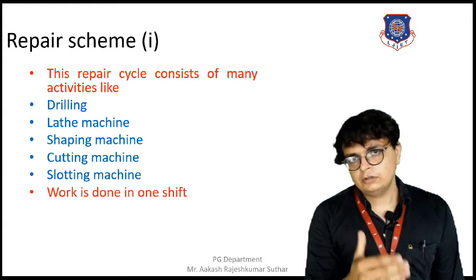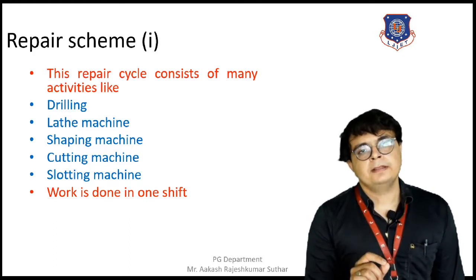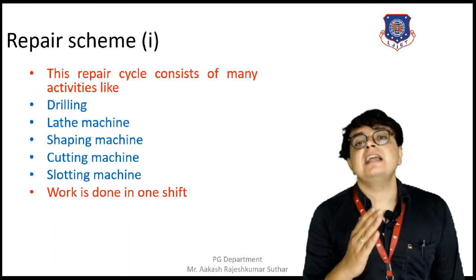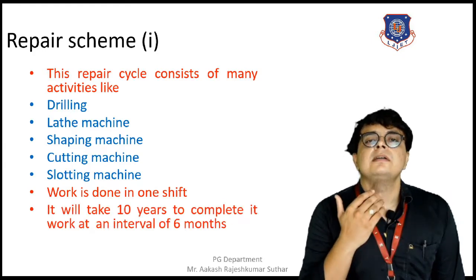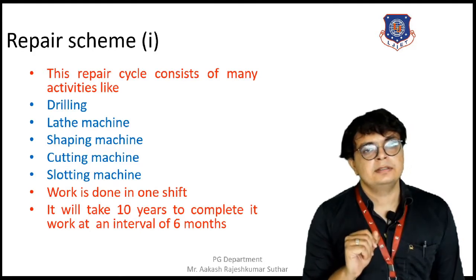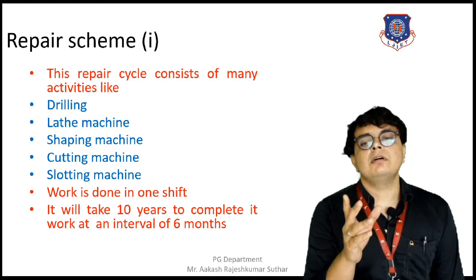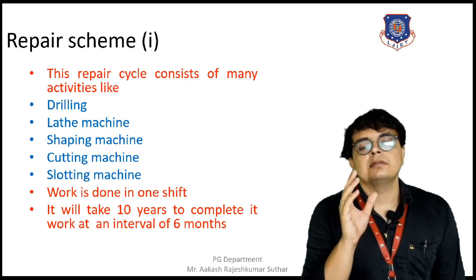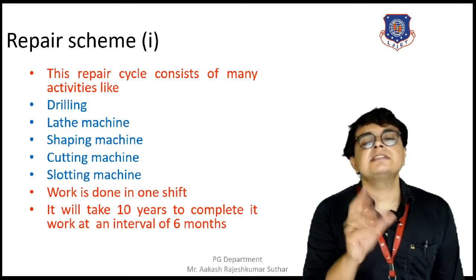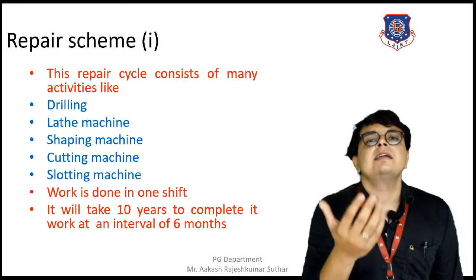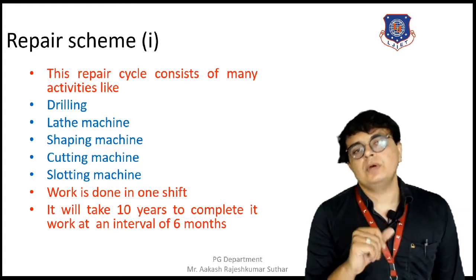The work of these machines is done in one shift, and the repairing scheme that we have finalized for the maintenance of these machines is for 10 years, with 1 shift, and the interval of each stage is 6 months. So at every 6 months we have maintenance work. This is scheme number 1.